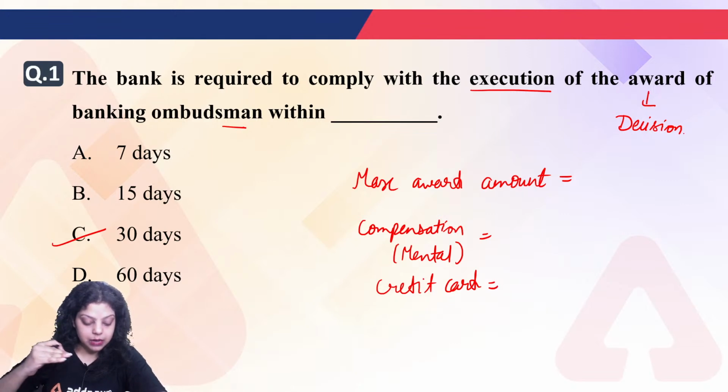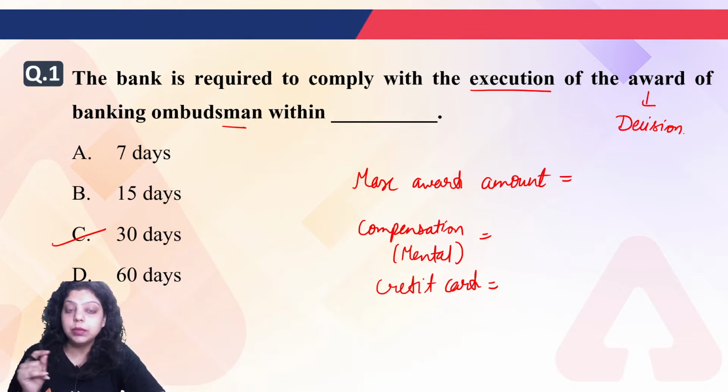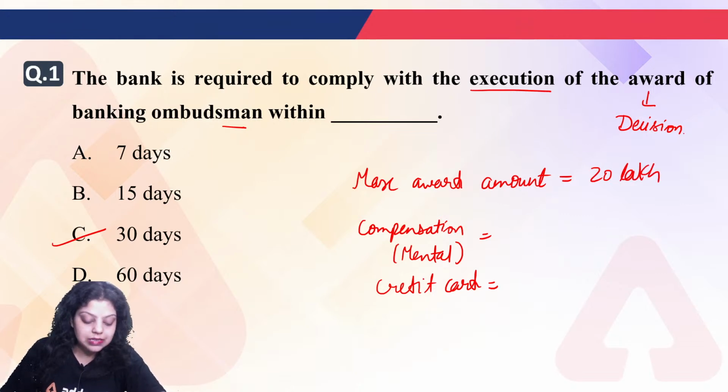So tell me 3 amounts. First, I am asking about the maximum award amount, which you all are saying is 20 lakh. Very good. So the maximum award amount is 20 lakh. What is the compensation in case of mental harassment? Very good. 1 lakh it is. And what about credit cards?